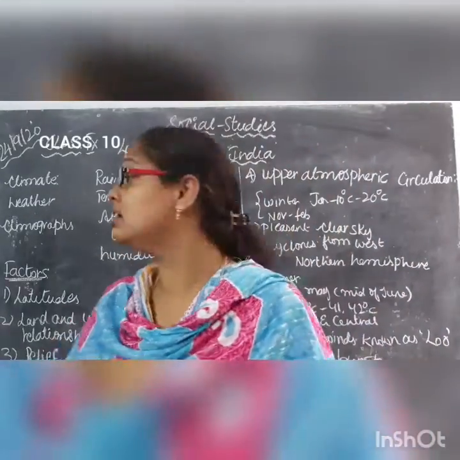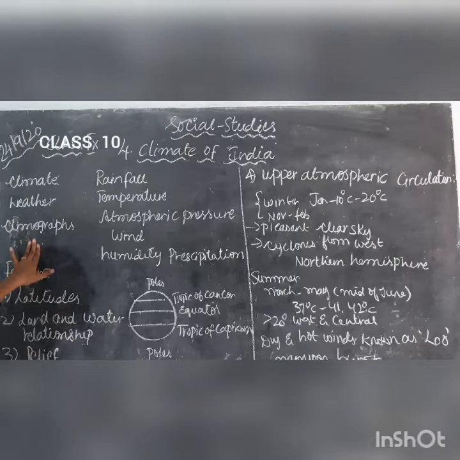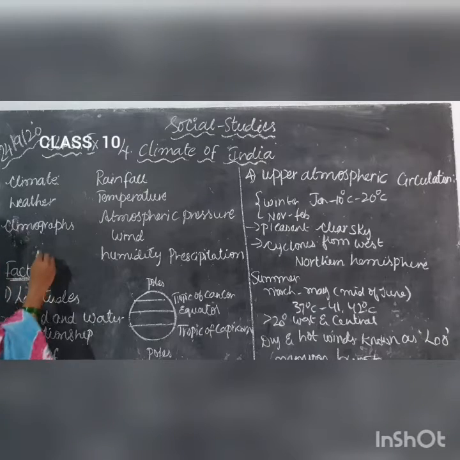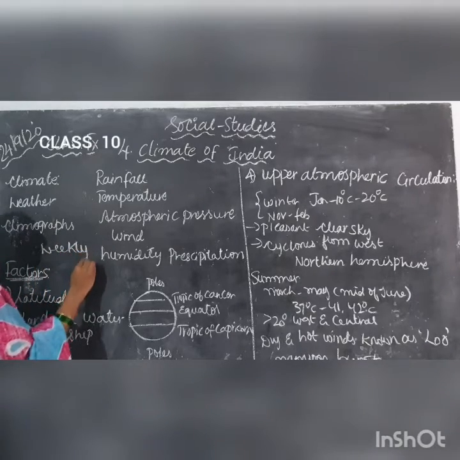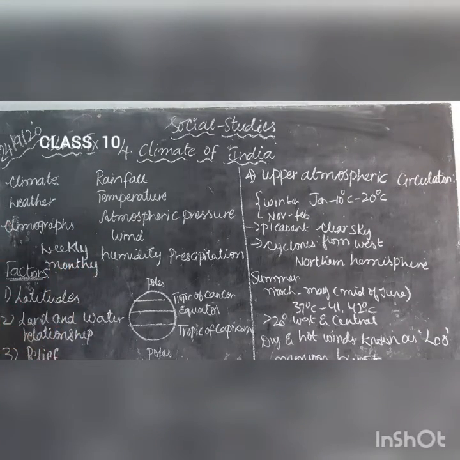There is a definition here. Certain terms we are going to discuss. Just now we have discussed what climate is and what weather is. Next is a climograph. A climograph is a graph showing the climatic conditions, either weekly, monthly or daily. That graph is known as what graph, children? It is known as the climograph.